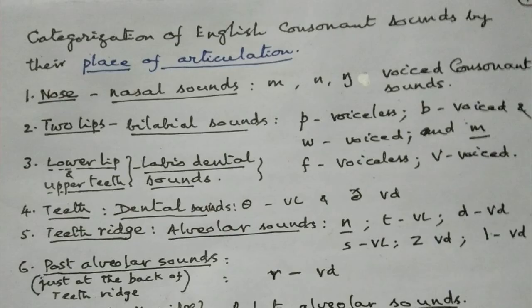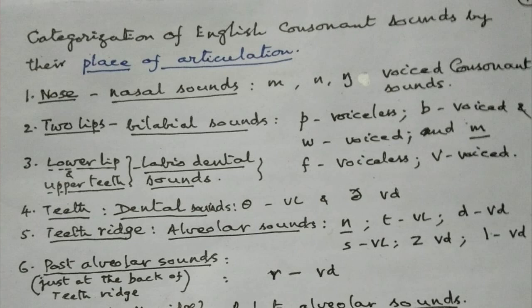Categorization of English consonant sounds by their place of articulation. Now, the place of articulation, number one, is nose. The sounds produced here are called nasal sounds. We have three nasal sounds. They are m, n, and ng. These three nasal sounds are voiced consonant sounds.